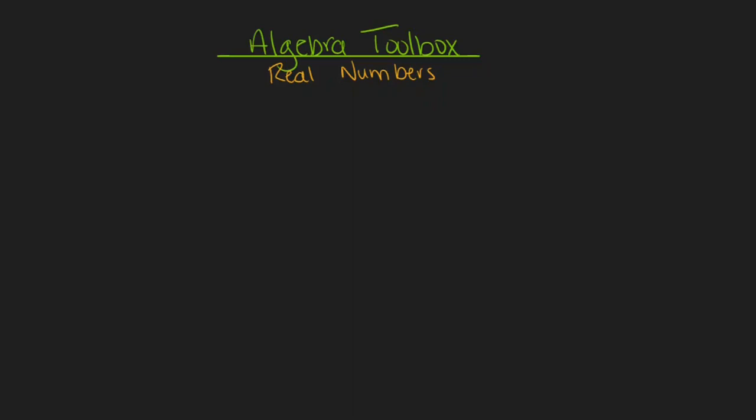I'm Amy and today we're going to be talking about what real numbers are and some of the different categories that exist within real numbers. So first and foremost, what are real numbers? Well, real numbers are any values that we can put and represent on a number line. That means real numbers contain positive numbers, negative numbers, whole numbers, fractions, and decimal values.